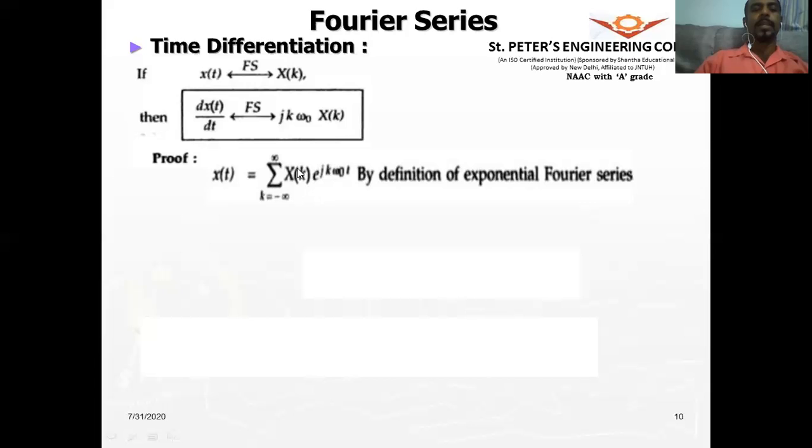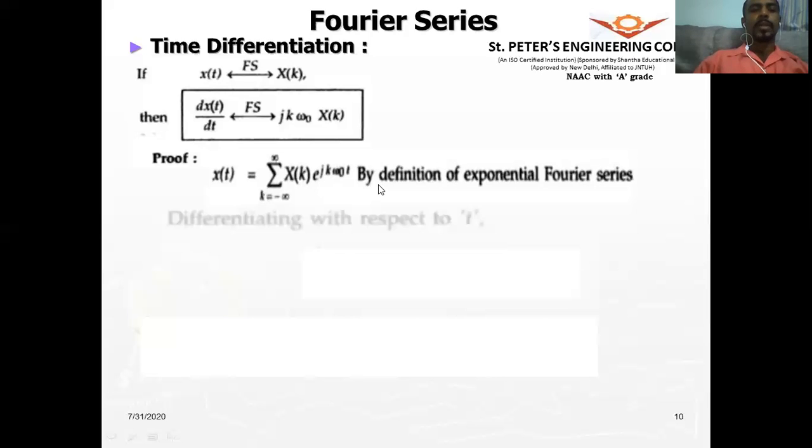That is, given the Fourier series coefficients, how we find the continuous time periodic signal. The other formula is, given the continuous time signal, how we find the Fourier series coefficients, by integrating over one period. I hope you remember that formula. In this case, we are using the exponential Fourier series formula.